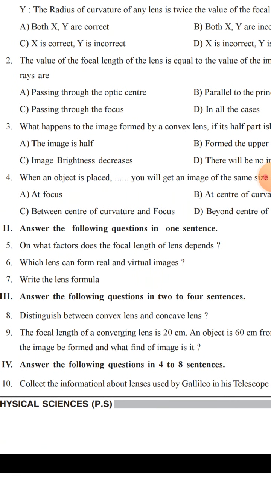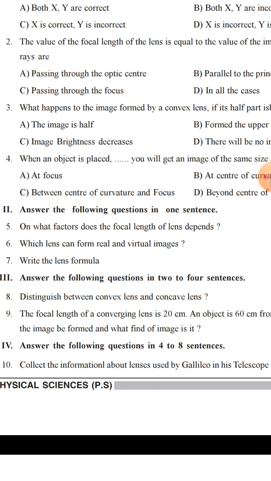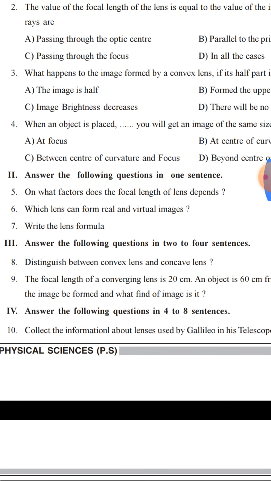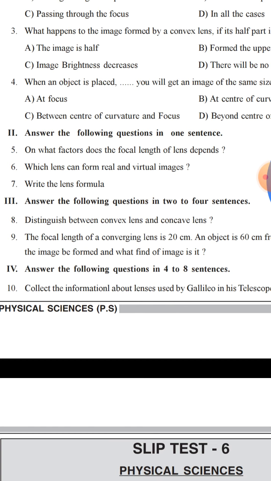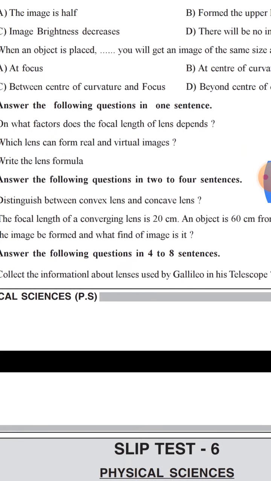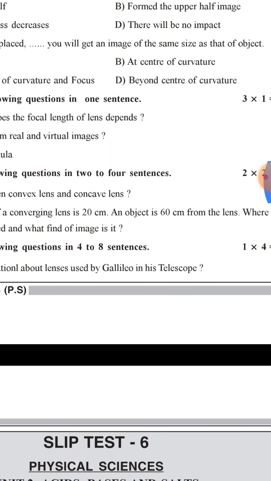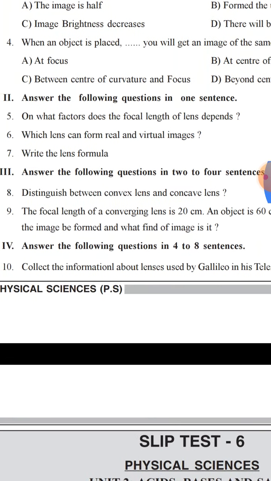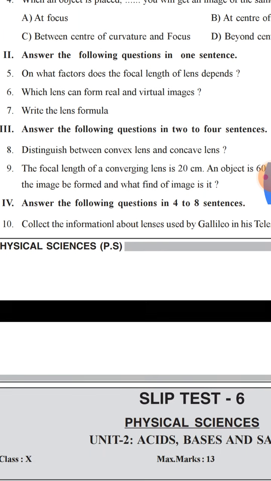On what factors does the focal length of a lens depend? Which lens can form real and virtual images? Write the lens formula. Distinguish between convex lens and concave lens. The focal length of a converging lens is 20 cm. An object is 60 cm from the lens. Where will the image be formed, and what kind of image is it?